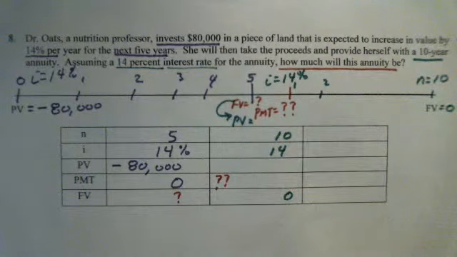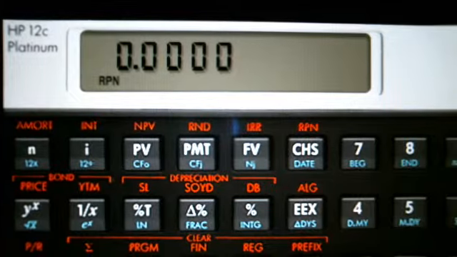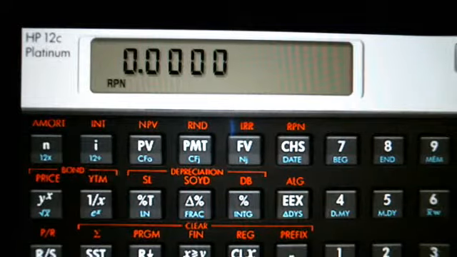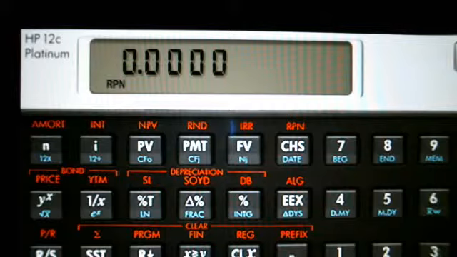So now that I've thought through the entire problem, it's certainly okay to do the first part of the problem, and then the second part. You could stop here and get this result for the future value, but I choose to do it all at one time. So making an adjustment here to get more of my calculator in focus, I am first of all going to do the first part to get that future value. So I have 5 years at a 14% return on my land.